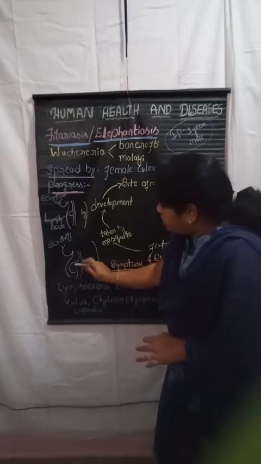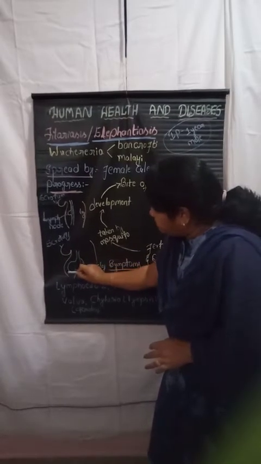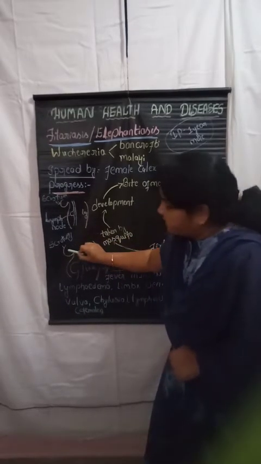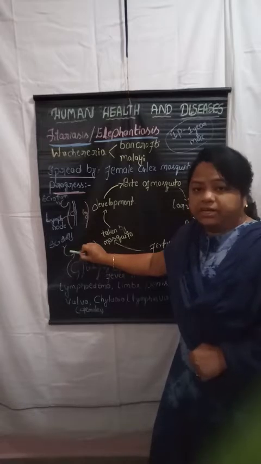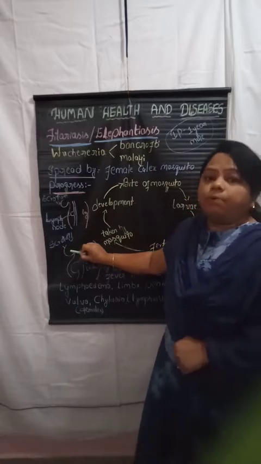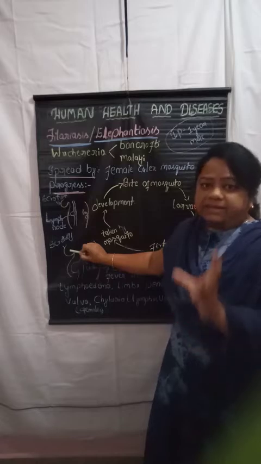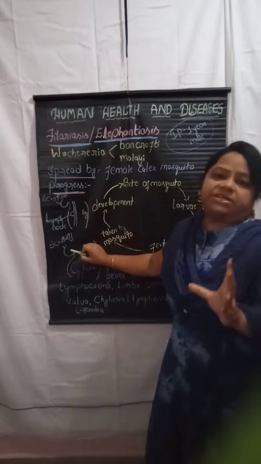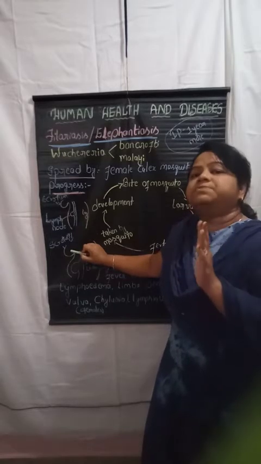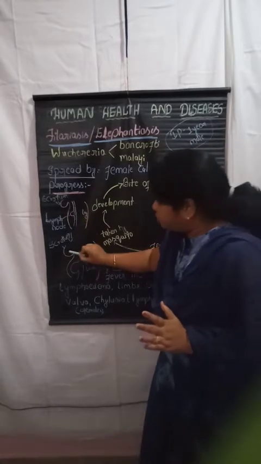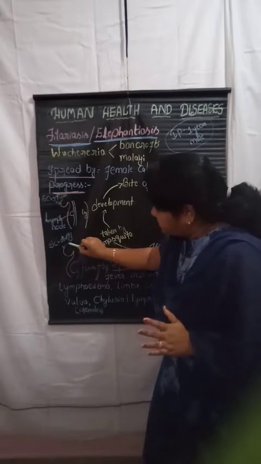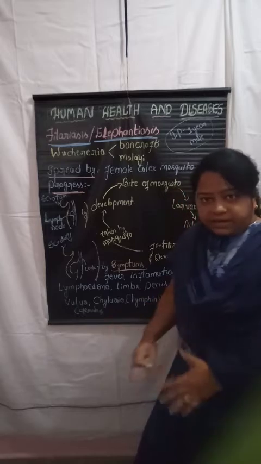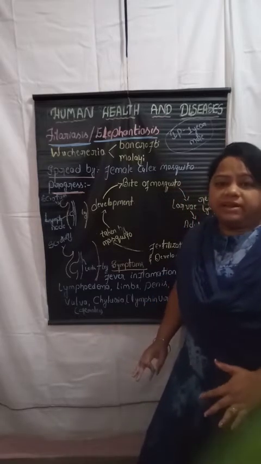Here the lymph node increases, and also what we call the scrotum, where the testes are situated. In human reproduction, you already studied what the scrotum is. It is a bag-like, sac-like structure in which the testes are situated, which is favorable for the spermatogenesis process. The scrotum also increases in size, and finally the leg increases in size.